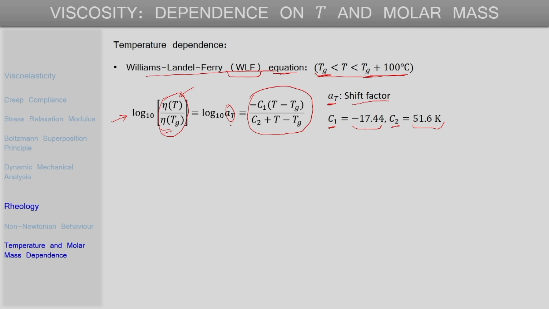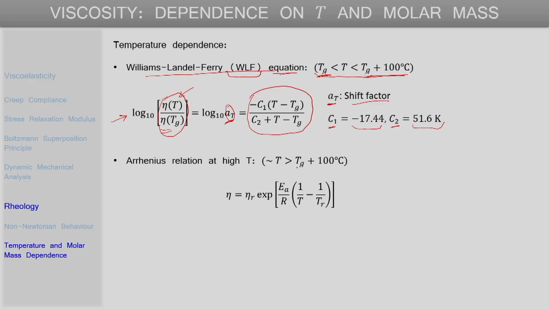So, for this viscosity change, the shift factor AT is just the ratio of the viscosities. If the temperature is much higher than the glass transition temperature, more than 100 degrees Celsius above it, then it is proposed that an Arrhenius kind of relationship better describes the viscosity change with temperature. This Arrhenius relationship is given by a relation of this kind, where R is the universal gas constant, EA is some kind of activation energy, eta R is the viscosity at some reference temperature Tr, and eta is the viscosity at temperature T. So, these are some expressions relating viscosity to temperature.